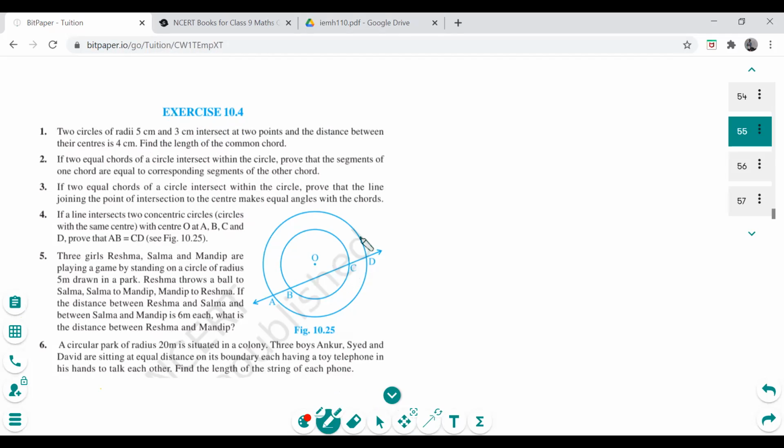ध्यान से ऑब्जर्व कर लेना, जितना भी डाउट हो बार बार मेरे से पूछो, आई हैव नो इश्यूज because the couple of years I have taught, I have seen students making mistakes, silly mistakes in these exercises. I don't know why, but this happens. So the two circles of radius 5 centimeter, 3 centimeter intersect at 2 points, and the distance between their centers is 4 centimeter. So you can observe that there are two circles according to the diagram. Right, we just did two circle kind of a question in exercise 10.3, the last one. And they, yeah, bolo.